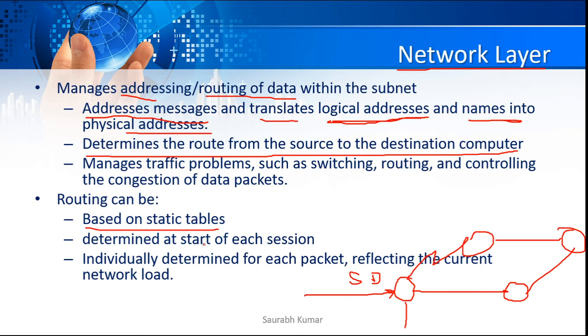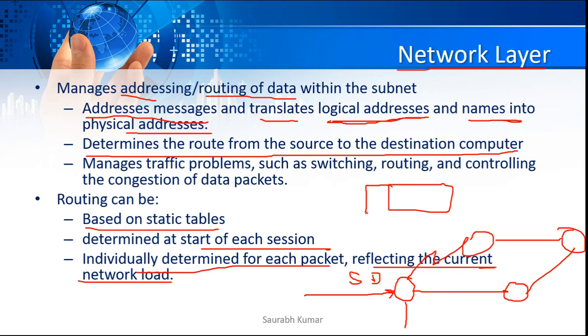It determines at the start of each session, or individually for each packet, reflecting the current network load. The network layer also adds a kind of header to your data. Whatever original data, the real content you have, it adds one more header, extra information, and that header contains the source and destination IP address, the logical address. This format of data is known as a packet, so at the network layer it is called a packet.